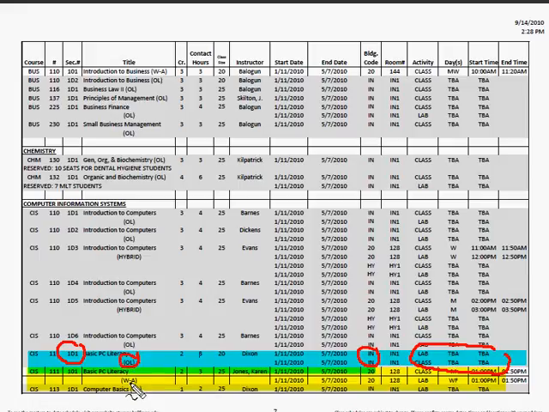Now this one says WA, it's web assisted. What's the room number? Room number 128. When does it meet? Monday, Wednesday, and Friday from 1 to 1:50. So I know that I got to meet there. So let's just go back now. And now that I know when